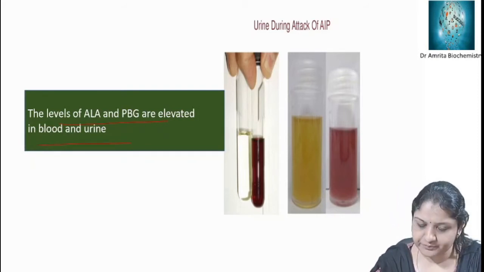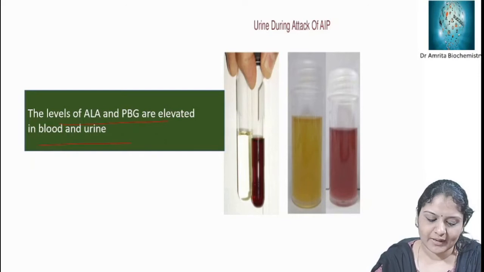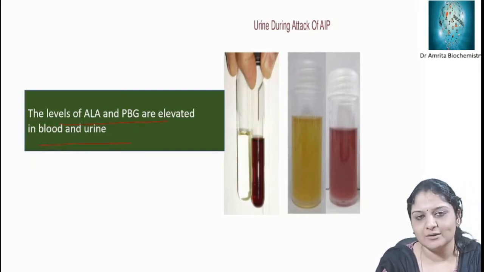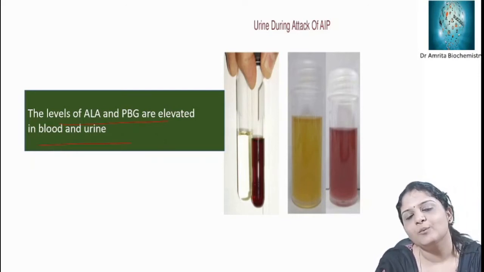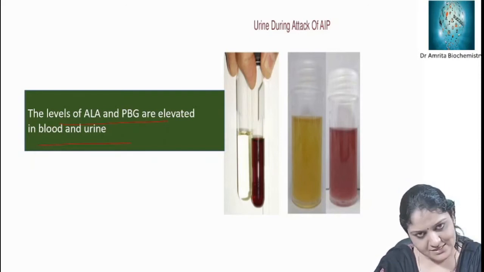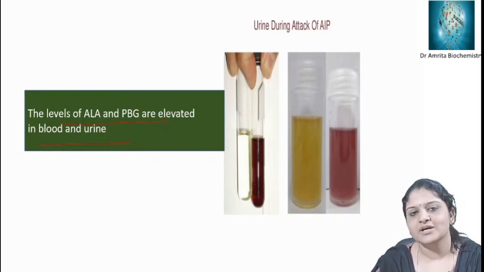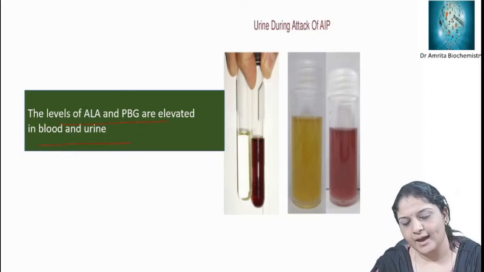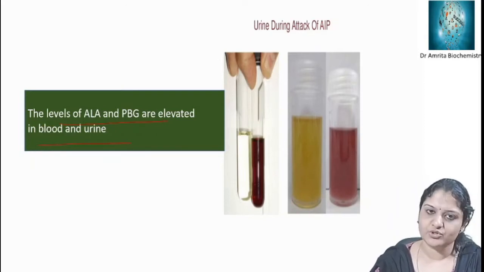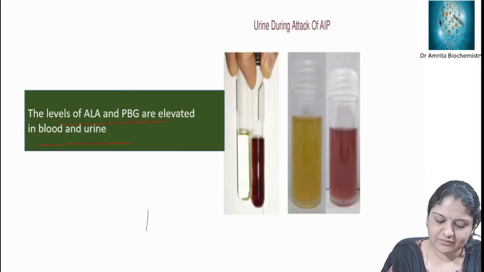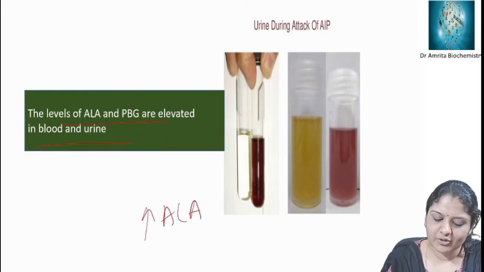Whereas in acute intermittent porphyria, both ALA and PBG are elevated because the defect is in porphobilinogen deamination. The further step is blocked, so all the precursors, aminolevulinic acid and porphobilinogen, are elevated.